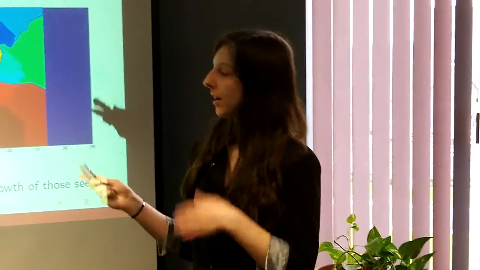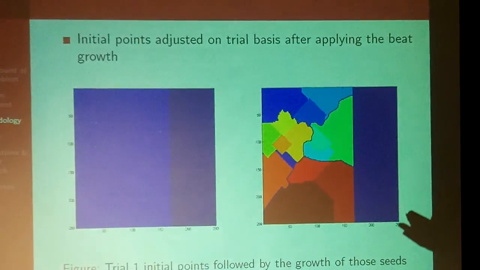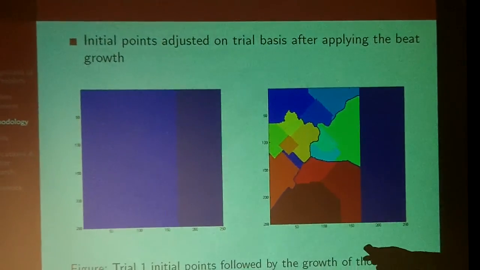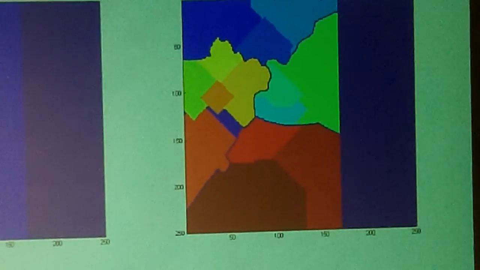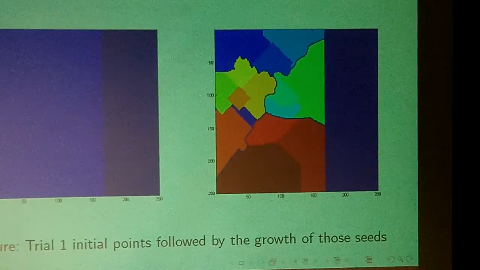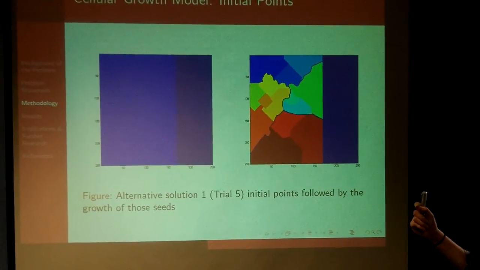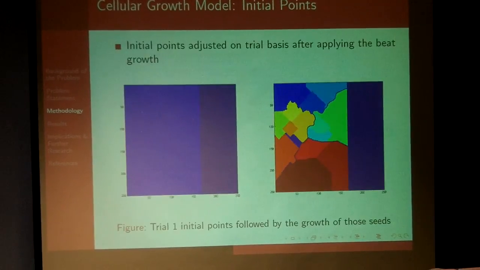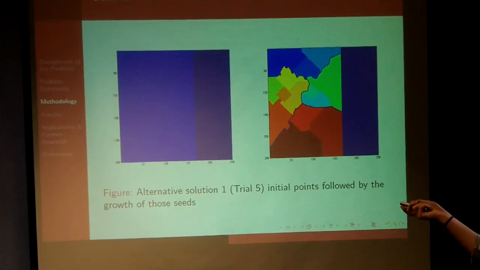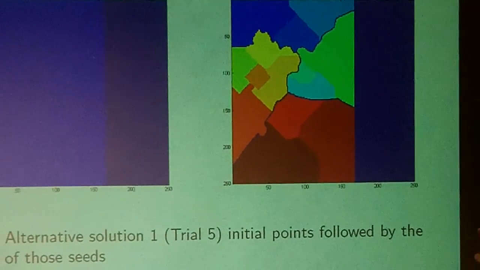So after we do this on a trial basis, because we select our seeds and then when we grow them, sometimes they don't always work. As you can see here, we have open space where beats haven't reached, so they are not compact or contiguous. And so we actually did 5 trials until we got our first alternative, and there's not that much difference between the initial seeds we had previously and the initial seeds we have for alternative 5, but now we have contiguous, compact beats.